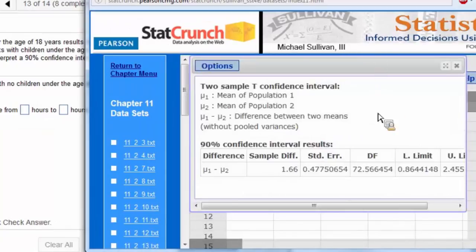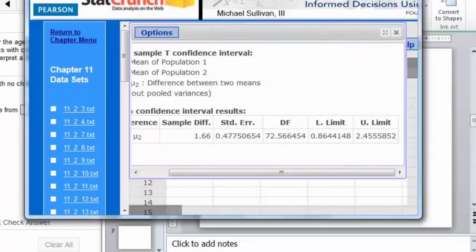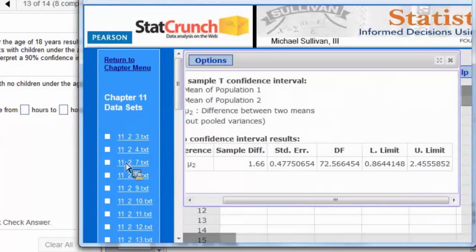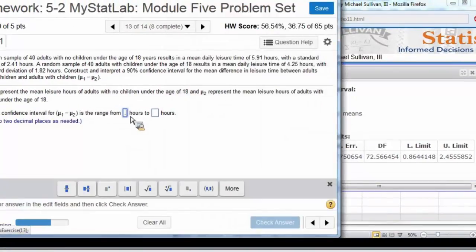And here's the confidence interval. Okay, so to 2 decimal places, all we have to do is type in the numbers. The lower one for 90% confidence is 0.86, and the upper one is 2.46.